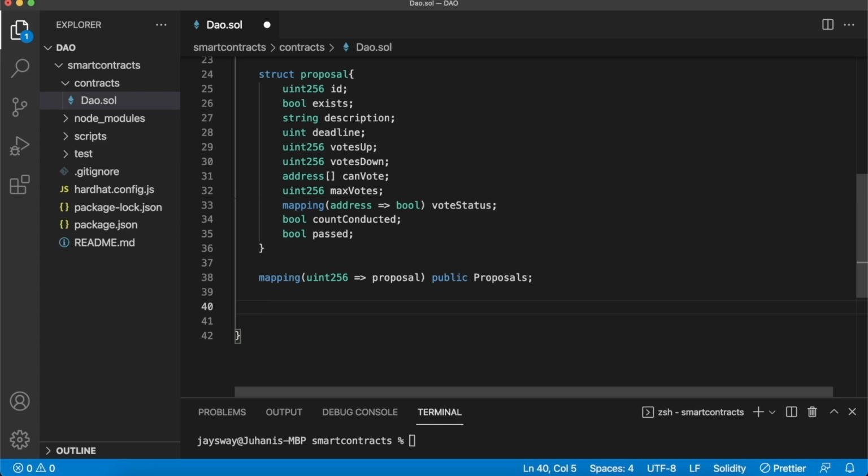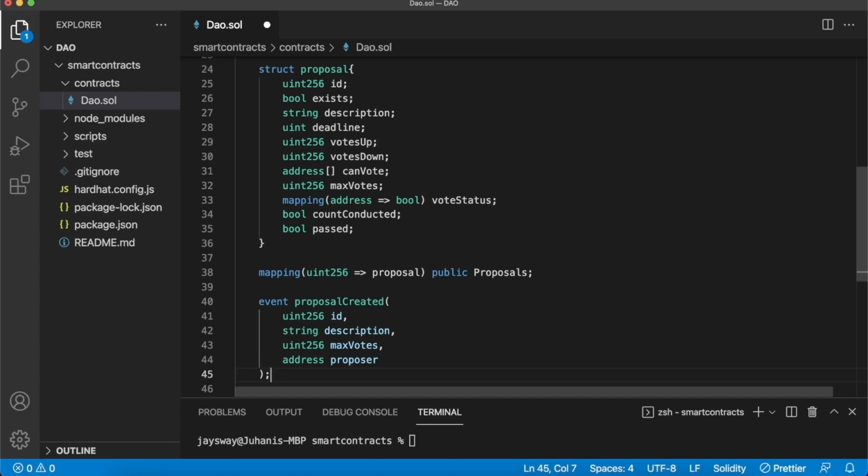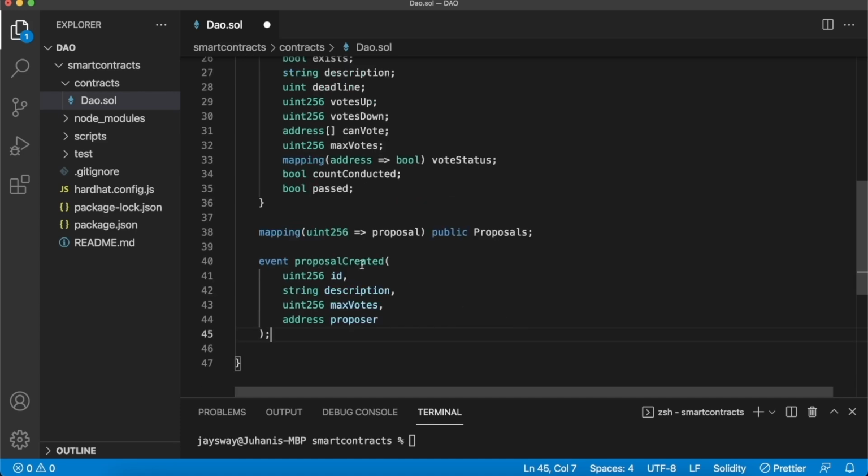So let's create our first event, which will be creating a proposal. So we'll call this event proposal created, and all that emits is 4 variables: the ID of the proposal that was created, the description for that proposal, how many wallet addresses can vote in that proposal, and then the proposer. So because the point of a DAO is that anyone part of the DAO can propose anything, we want to keep track of who is making the proposals as well.